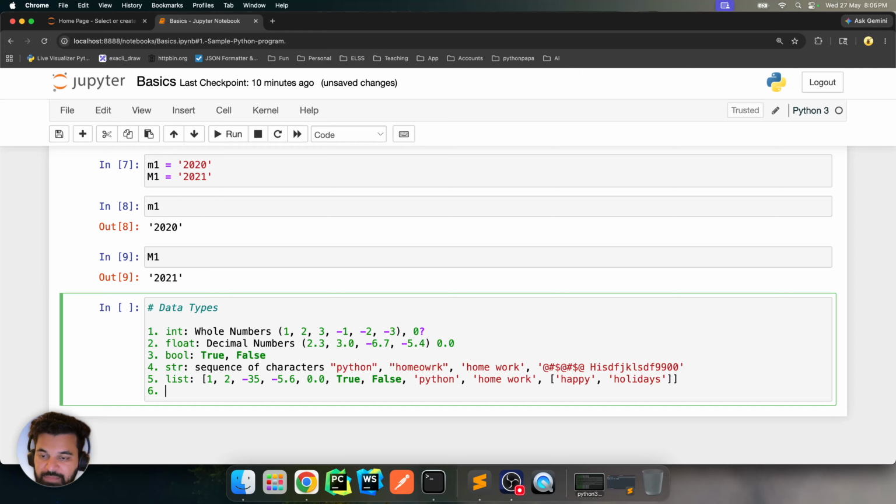Okay, so they are ordered in nature, they are heterogeneous, it can contain a mix of elements, right, a mix of data types, and they are editable in nature. I can go and change a specific value. I can say that, hey, I want to change this Python to Java. I can do that. Okay, another one which is very similar to list, that's tuple.